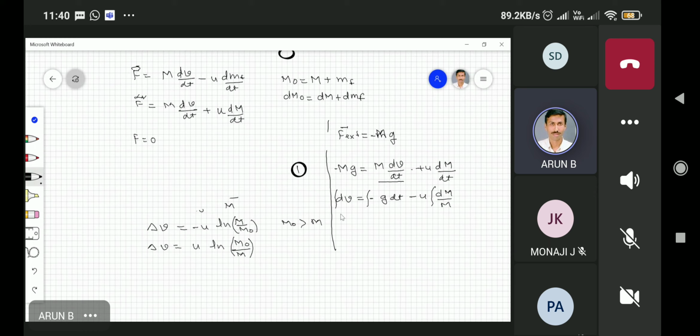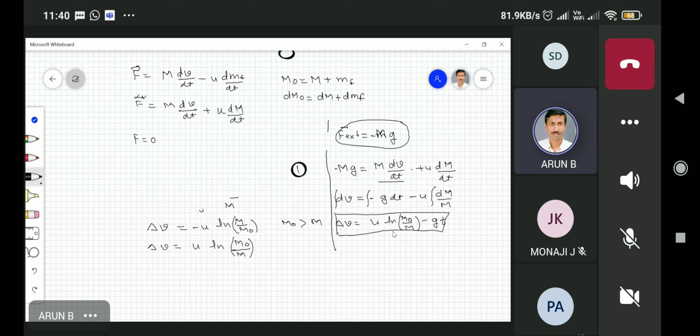So this is equal to delta v. I can solve this equation, which gives u ln of m0 by m minus gt. I cut short different steps. So if you consider an external field, you have to take into account F external, which is equal to minus mg.